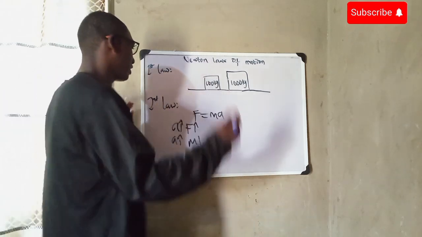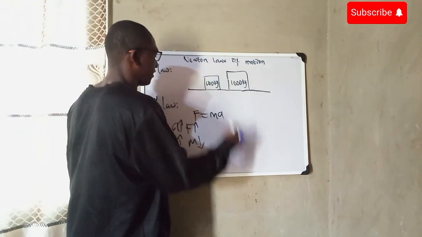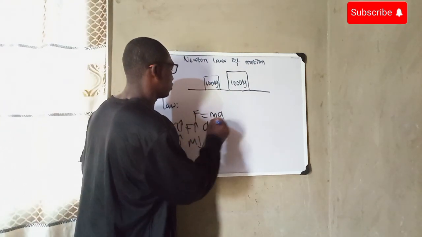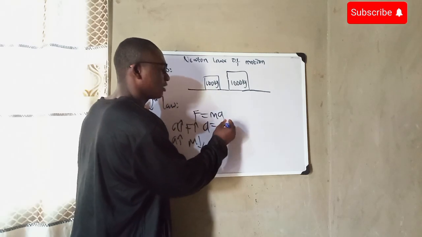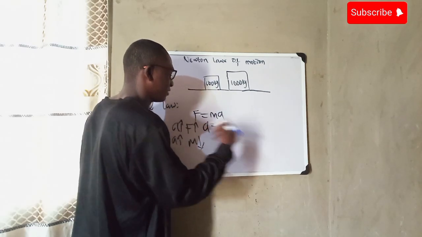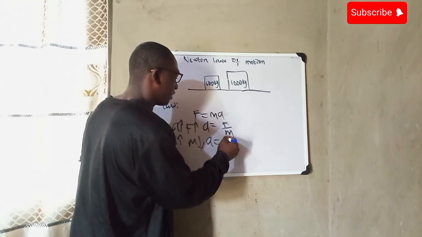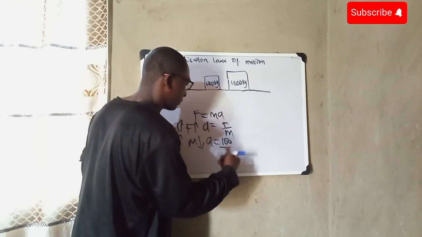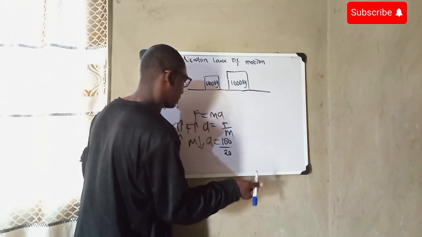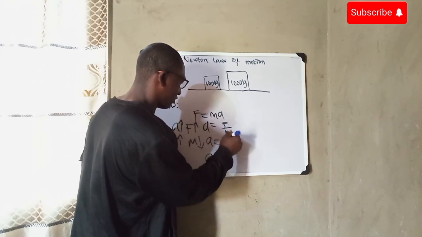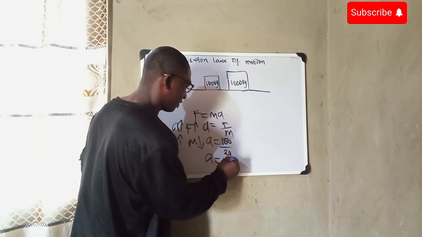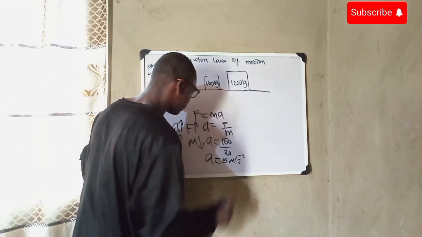So let me say we want to find acceleration. If we want to find the acceleration of a body, that will be F over m, F divided by m. So if we want to find the acceleration of a body with a force of 100 Newtons applied to a block of, let me say, 20 kg, the acceleration will be 100 divided by 20, which will give you 5 meters per second squared.